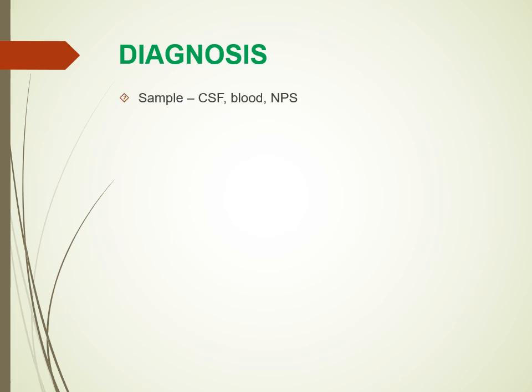Now, how do we diagnose a case of meningococcemia? We can take different samples according to the symptoms. The important symptom is meningitis, so CSF, the cerebrospinal fluid, is the most important sample. Then blood in septicemia or sepsis, and a nasopharyngeal swab can be taken. Now, how do we process the CSF? First we divide the CSF into three parts.